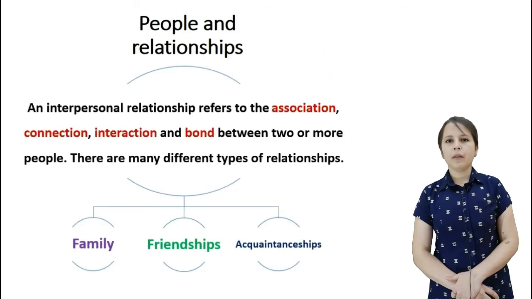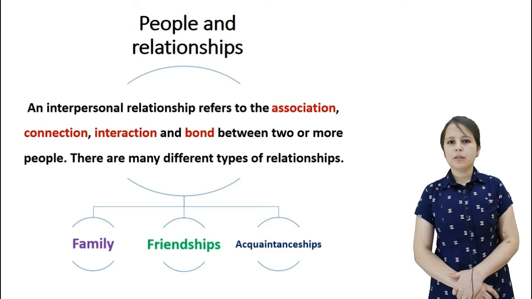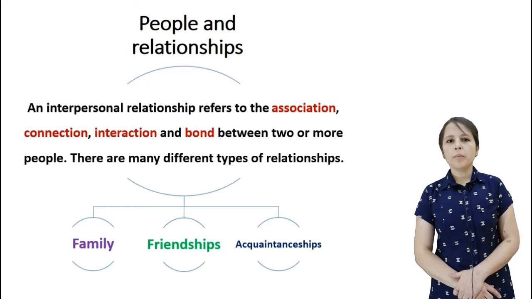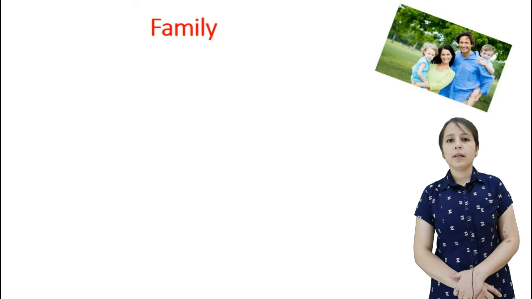Now let's see. As we know, people live and they make more friends. They have several types of relationships. Now let's understand what a relationship is. An interpersonal relationship refers to the association, connection, interaction, and bond between two or more people. In our life, there are several types of relationships, but in this video, we will learn three types of them: family, friendship, and acquaintanceship.